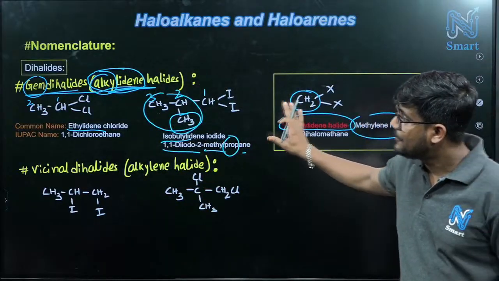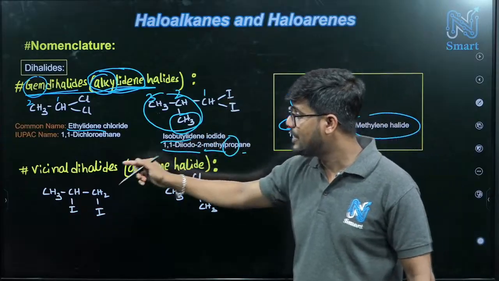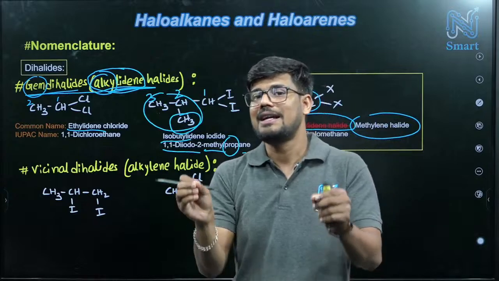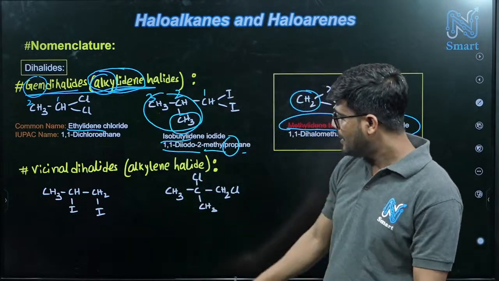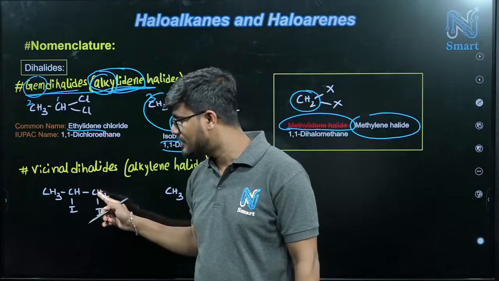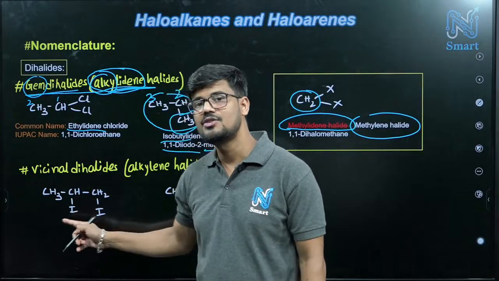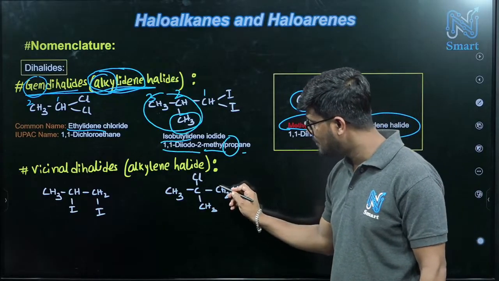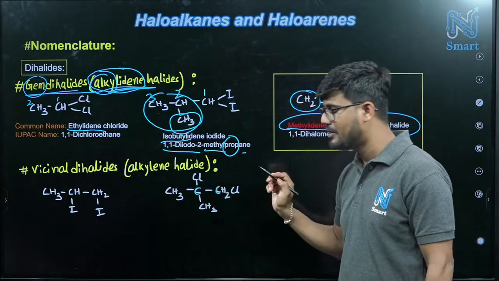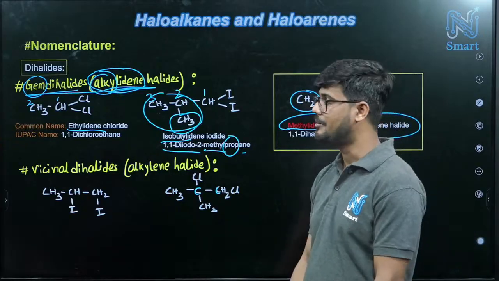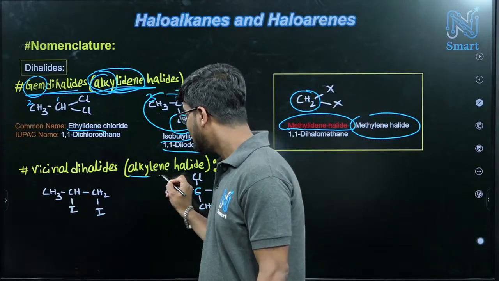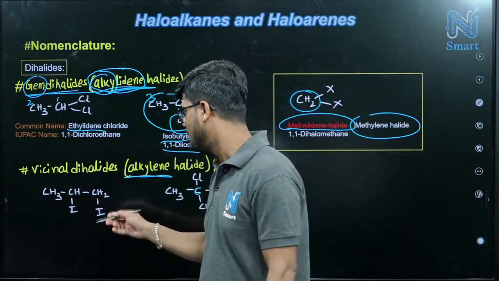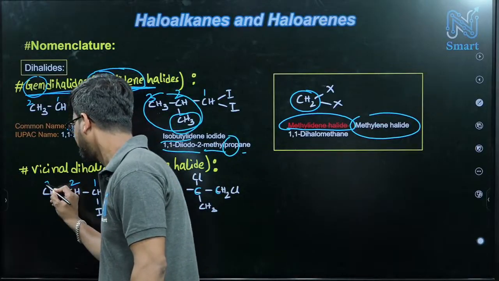Next, after this gem dihalide, we have vicinal dihalide. Now vicinal means adjacent carbons are having halogens. So here you can see this system, these 2 adjacent carbons are having these 2 halogens. And here also the same thing, this carbon and this carbon are having halogens. How will we name this type of compound? So here see, the IUPAC name is very easy. You can easily write this IUPAC name. For example, here 1, 2, 3.